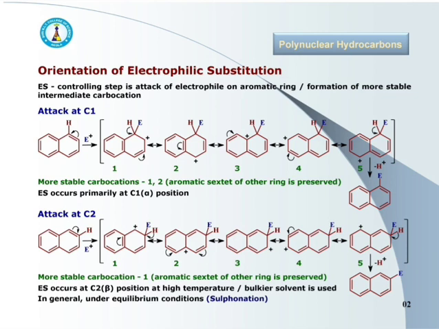Electrophilic substitution at the C2 or beta position occurs only when the reaction is carried out at higher temperature or when bulkier solvents are used. In general, we can say under equilibrium conditions, substitution is preferred at the C2 or beta position. And the best example of this is sulfonation.